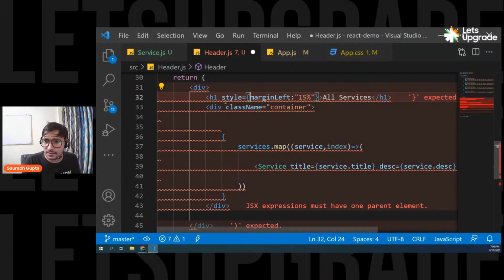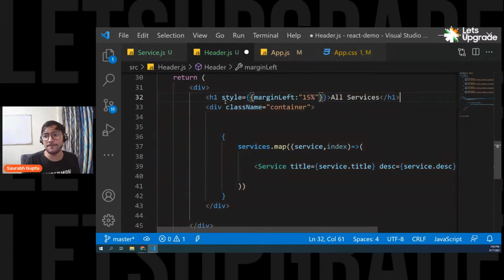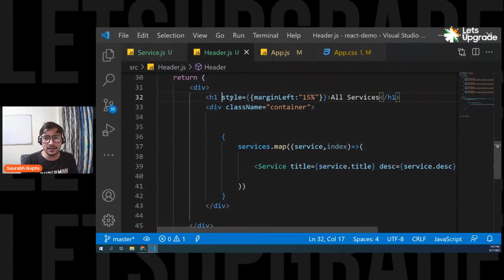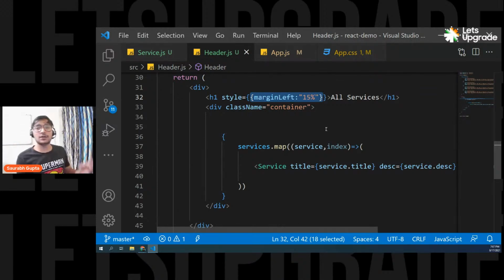Am I making a mistake here? Yeah. And that's how it should be working now. Here we go. Perfect. So this is what you have to do. Style, then your JavaScript area, and then inside that you create an object and then pass all your CSS properties just the way you write it in JavaScript. That means your normal inline CSS doesn't work here because it's not HTML. It's internally JavaScript XML. It's JSX.